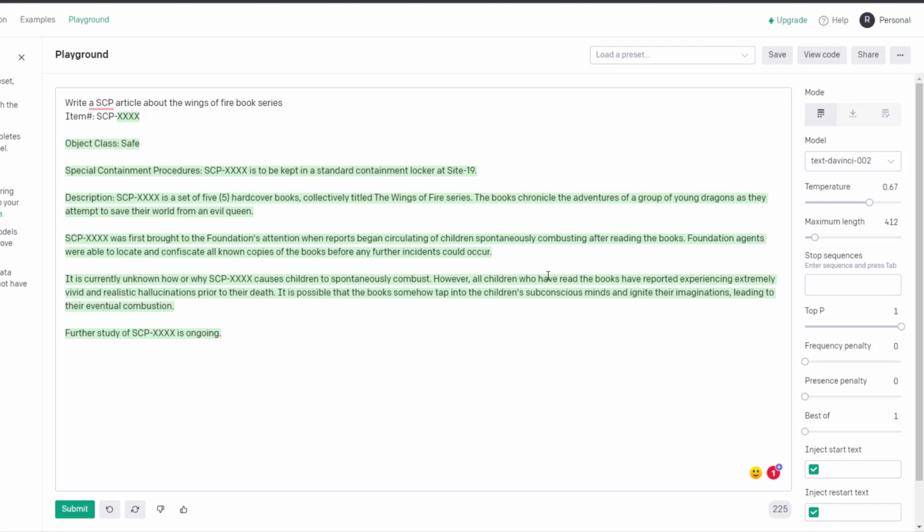Object class: Safe. Special containment procedures: SCP-XXXX, that's probably way too many X's, is to be kept in a standard containment locker at Site 19. Description: SCP-XXXX is a set of 5 hardcover books, collectively titled the Wings of Fire series. The books chronicle the adventures of a group of young dragons as they attempt to save the world from the evil queen. SCP-XXXX was first brought to the Foundation's attention